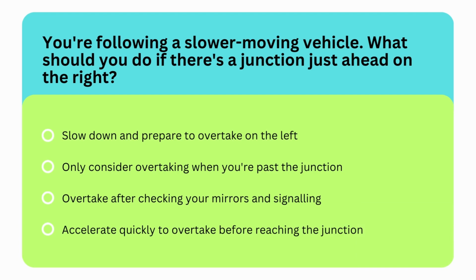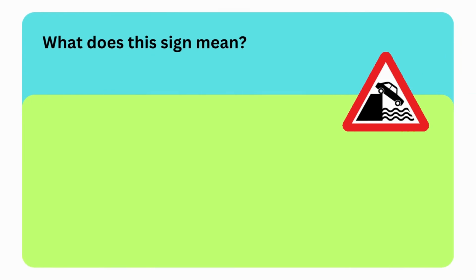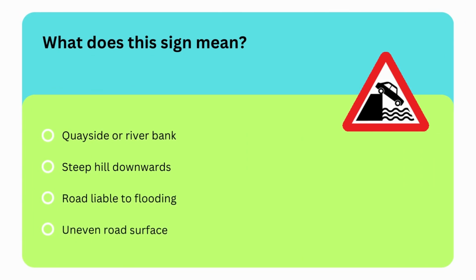So the correct option is second option. You should only consider overtaking when you're past the junction. Next question is, what does this sign mean? Options are quayside or riverbank, steep hill downwards, road liable to flooding, or uneven road surface.